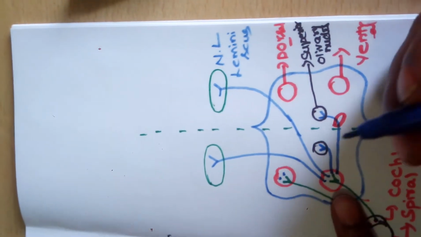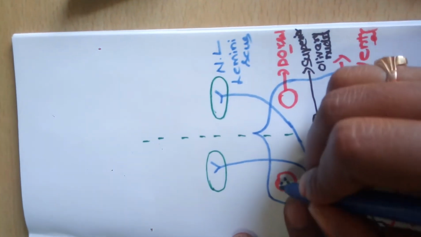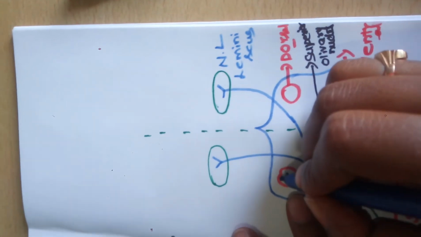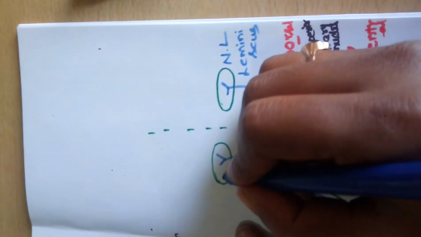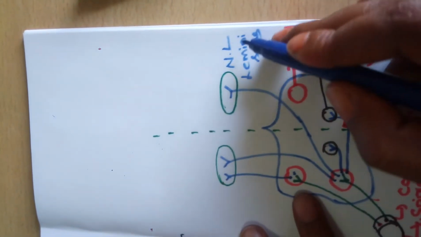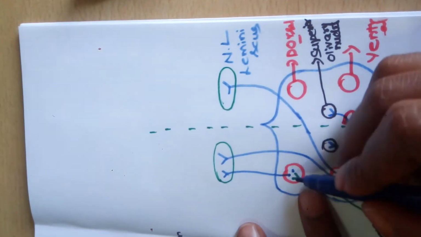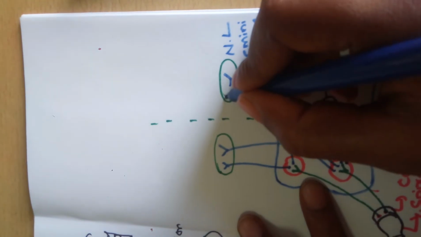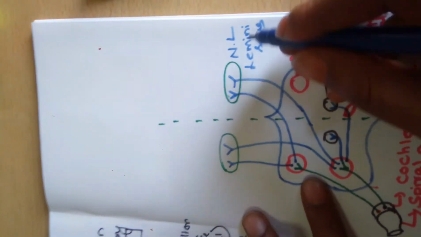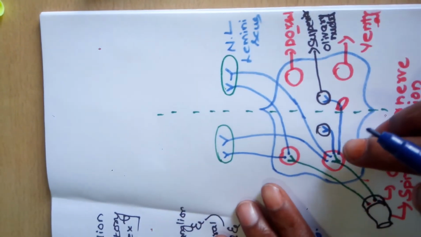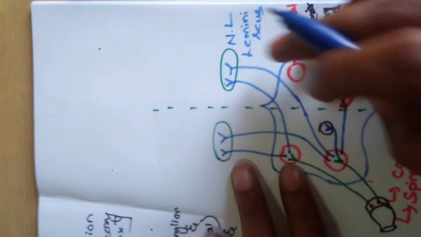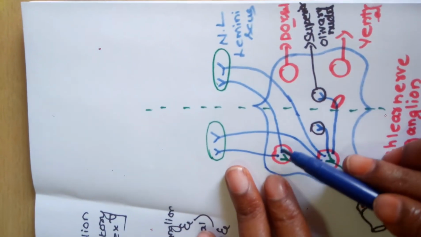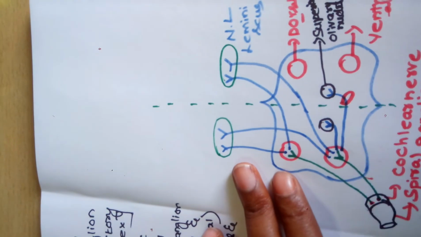Then remaining two. This one directly comes to the same side nucleus of lateral lemniscus. Next, other set crosses the midline and reaches the nucleus of lateral lemniscus. This is the origin and termination of the 6 sets of fibers. 1, 2, 3, 4, 5, 6.